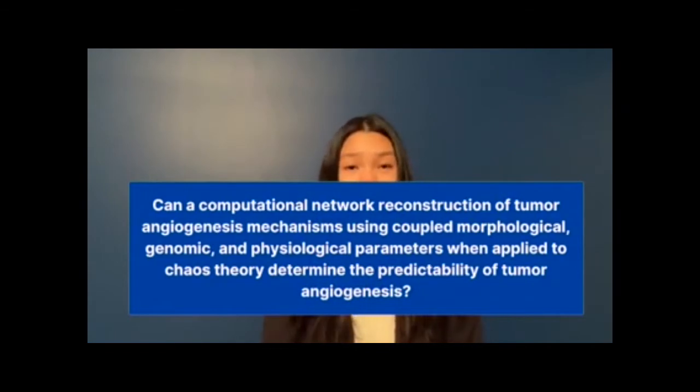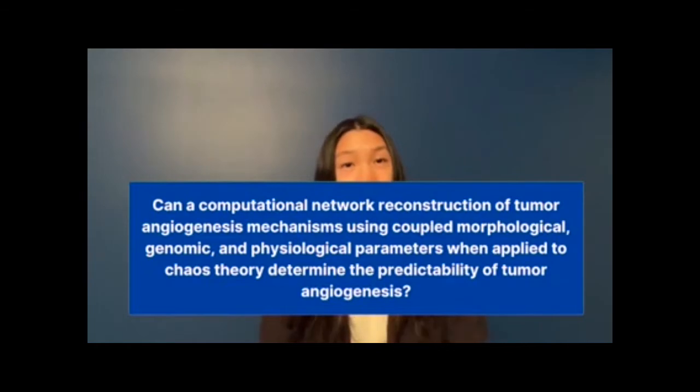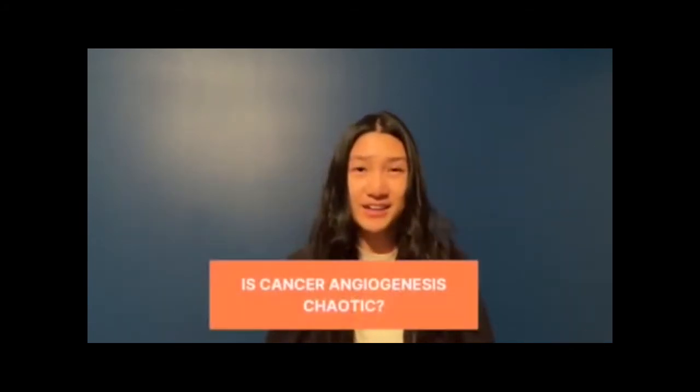So I asked, can a computational network reconstruction of tumor angiogenesis mechanisms using coupled morphological, genomic, and physiological parameters, when applied to chaos theory, determine the predictability of tumor angiogenesis? Essentially, I asked, is cancer chaos?